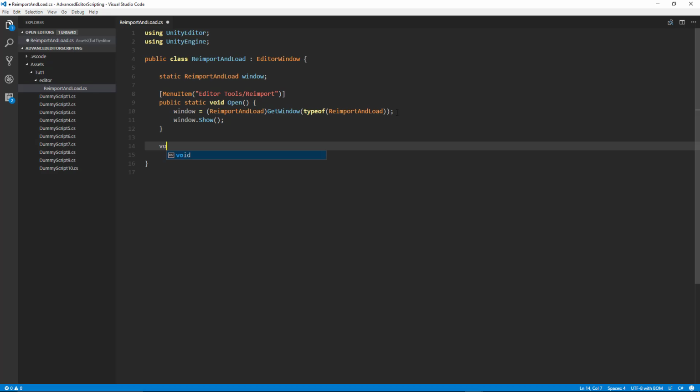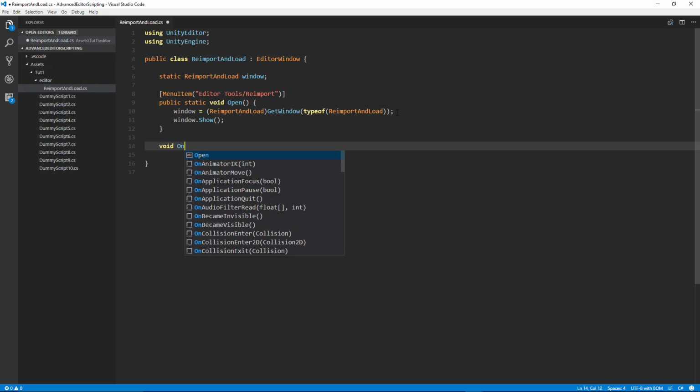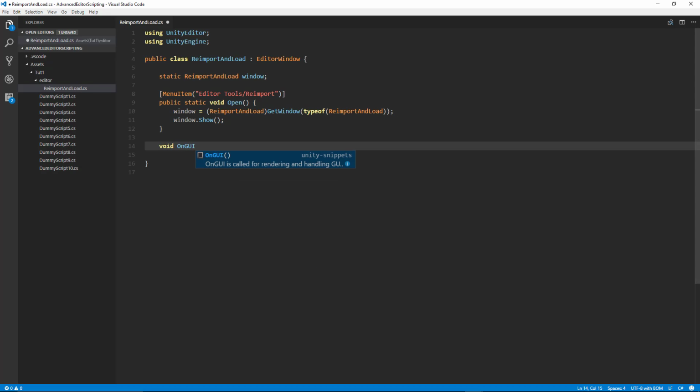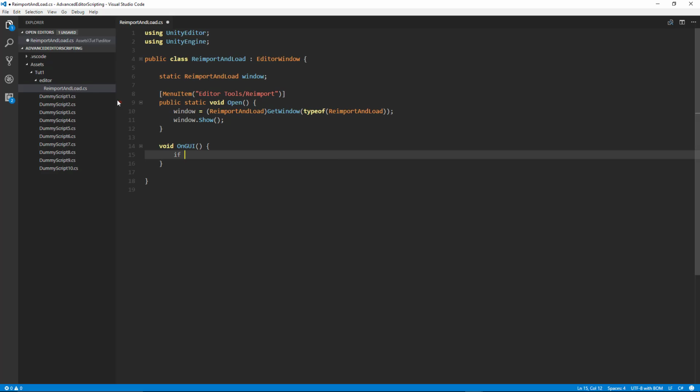Now I also want to go ahead and include the OnGUI method. And I want to go ahead and draw our button so we can make sure we're getting our basic functionality. We can see all this tool is going to have is a button called reimport. So GUILayout.Button reimport.